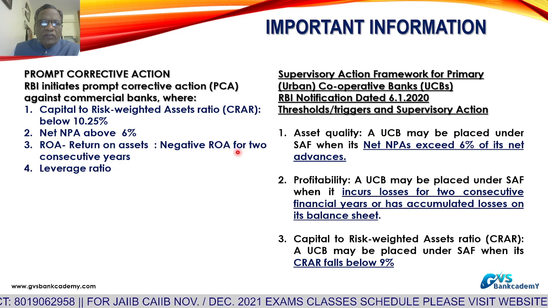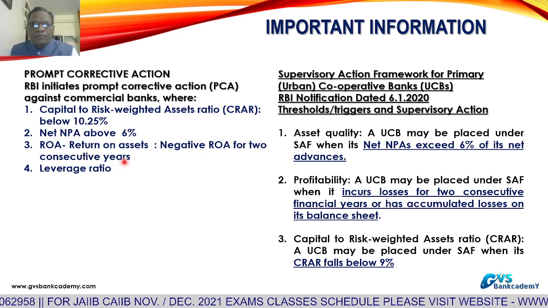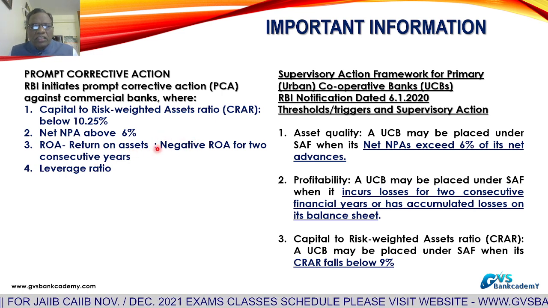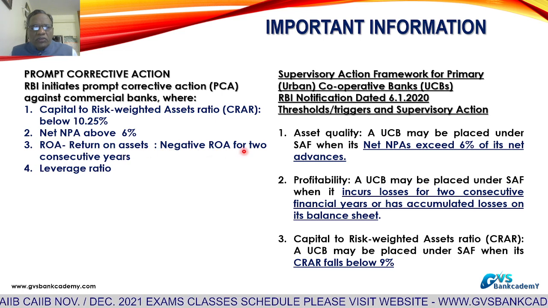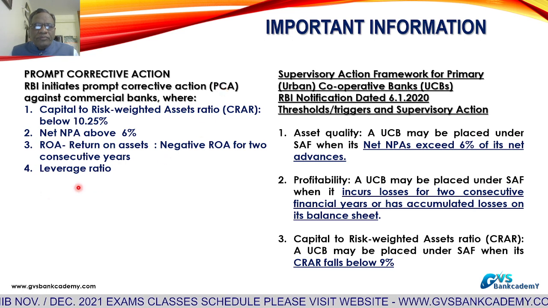Negative ROA for 2 consecutive years, that is, losses for 2 years. If a bank is in losses, then ROA is also negative. That's why, if the bank is in losses for 2 years, it will come under PCA, prompt corrective action.